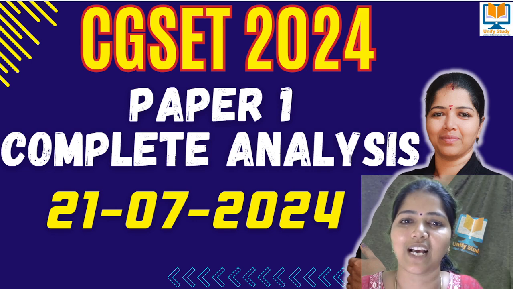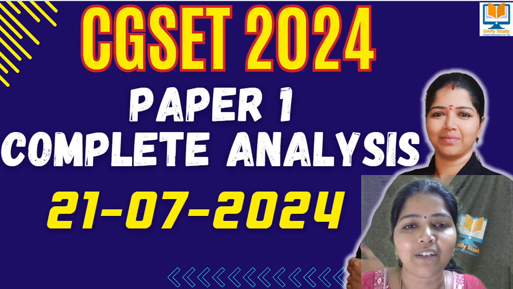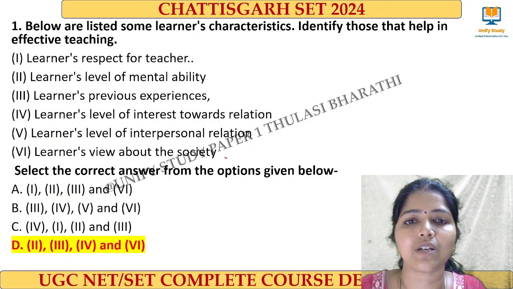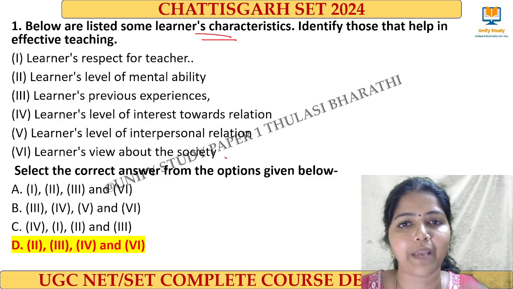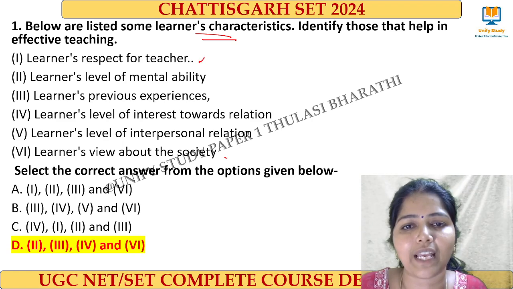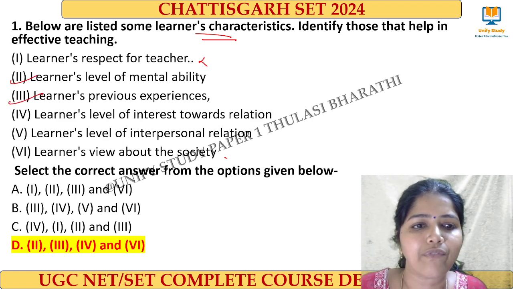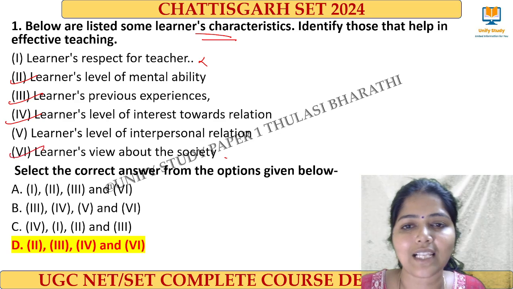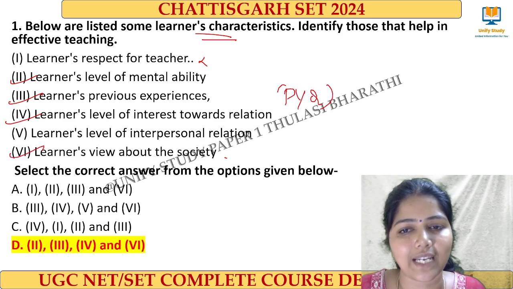Now come on, let's start with the analysis of CG set. First question. The first question talks about from teaching aptitude, asking question from the learner characteristics which will be helpful for doing effective teaching. Learner's respect for teacher will not be the case. The right answer for the question is 2, 3, 4 and 6. And this is the previous year question asked in the NET examination.